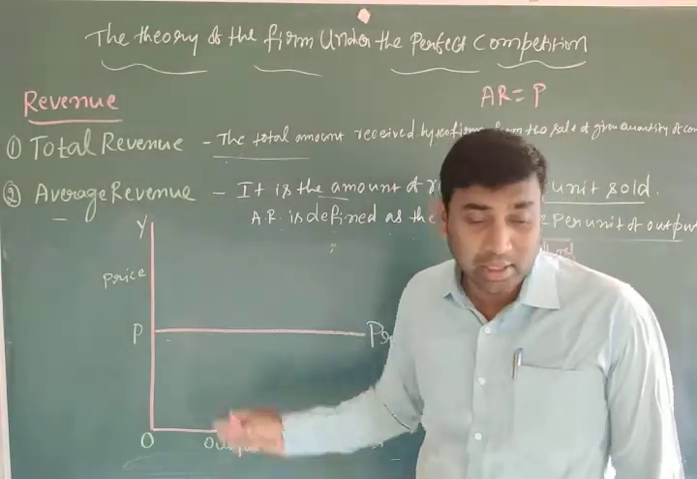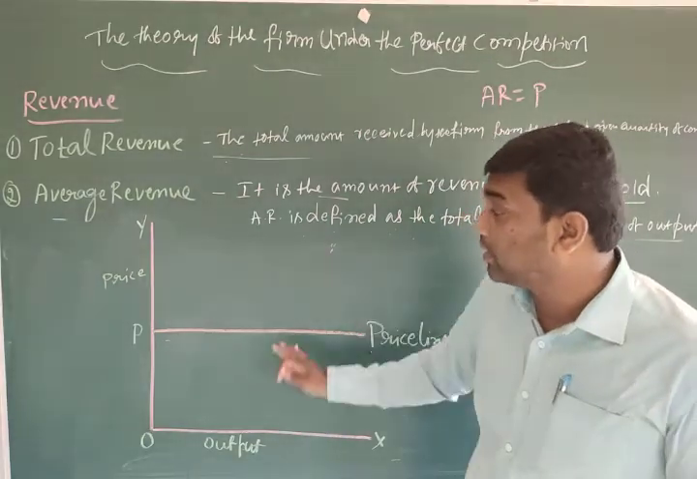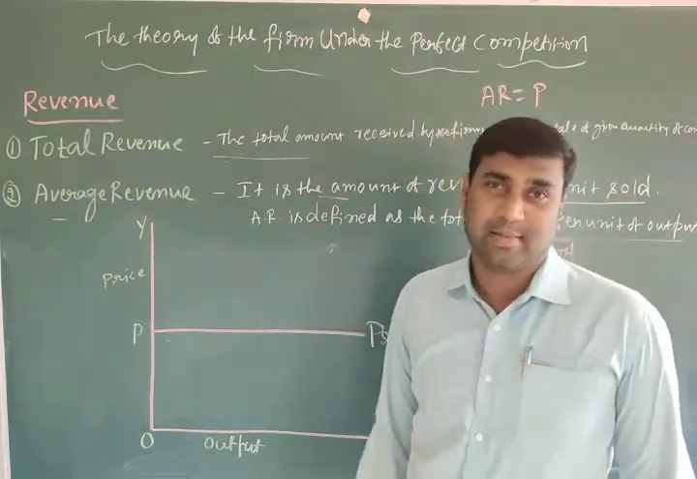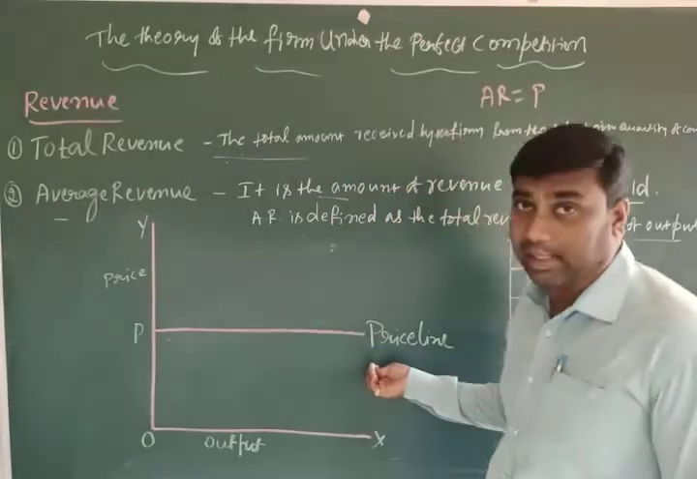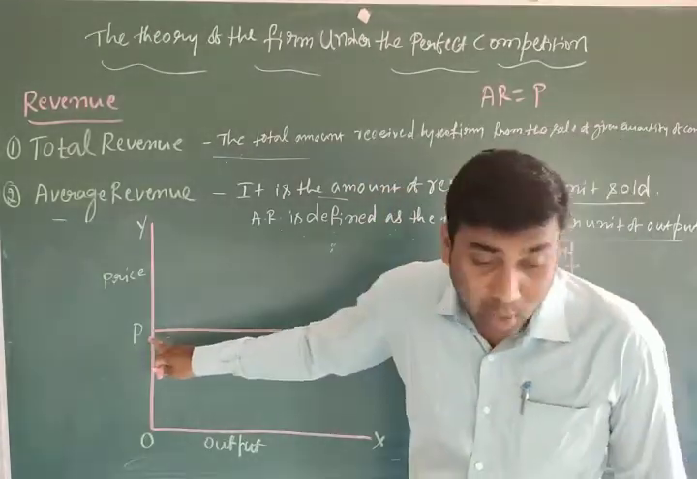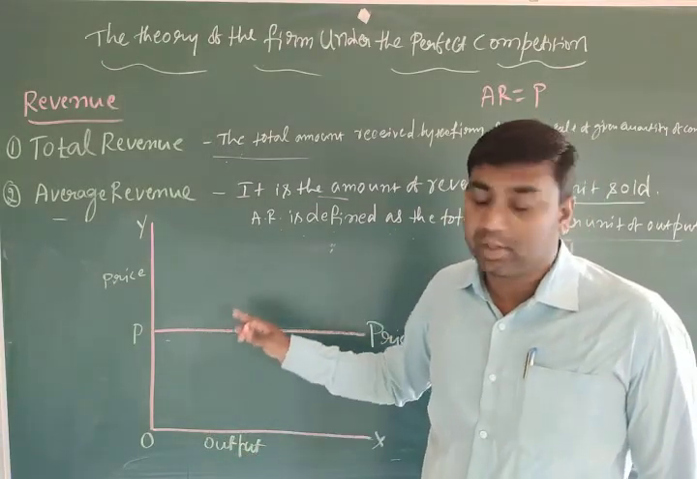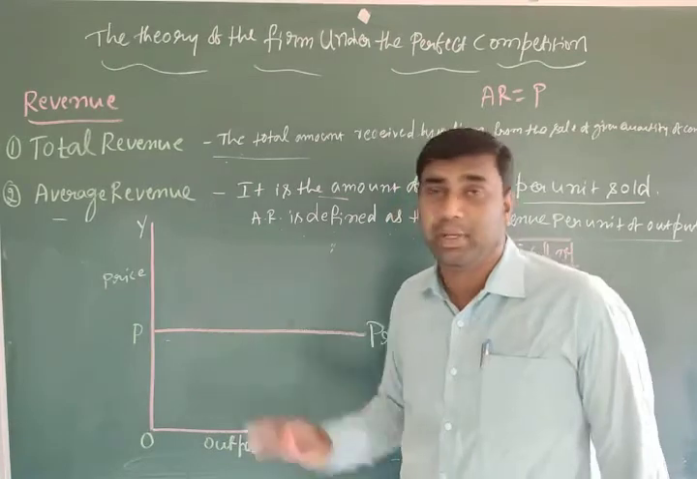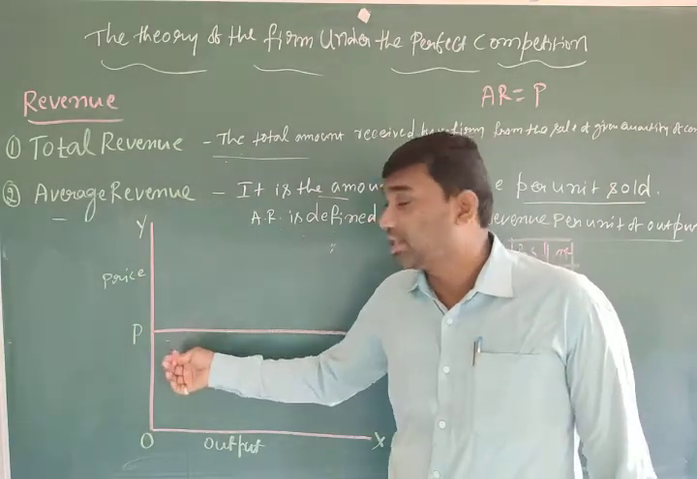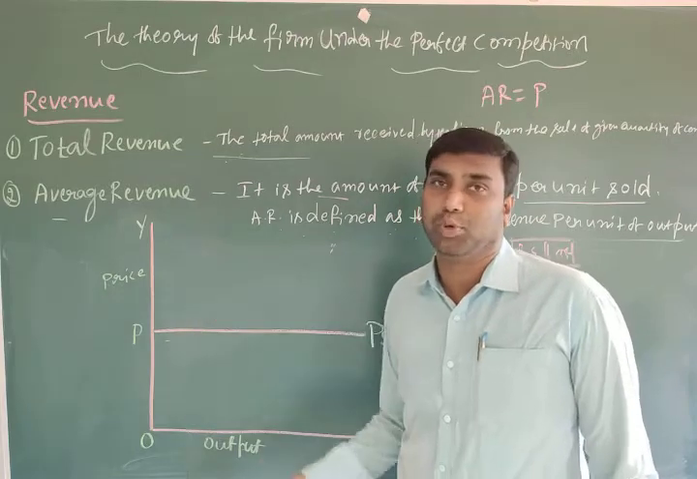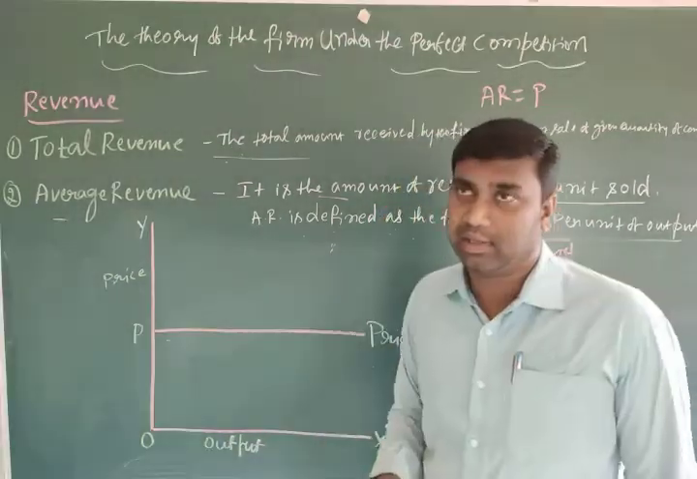Okay, horizontal straight line. So here this horizontal straight line cuts the y-axis. You can observe here, the horizontal straight line cuts the y-axis. That is equal to P. So the height is equal to P. That means whatever changes in the values of output, price should be fixed.